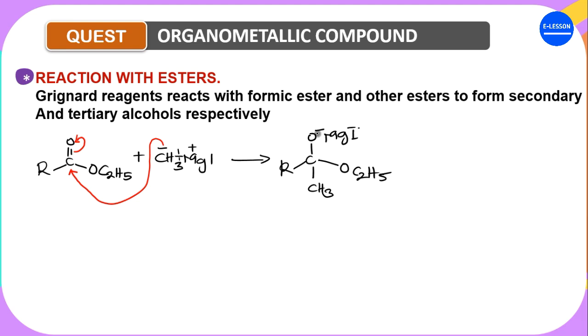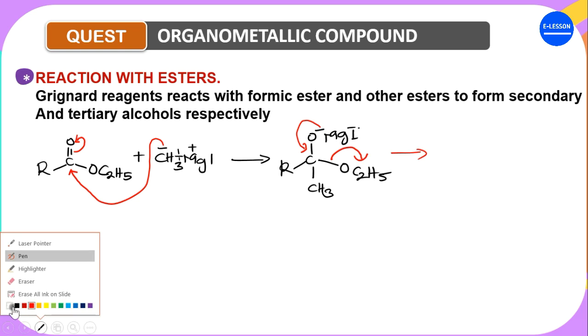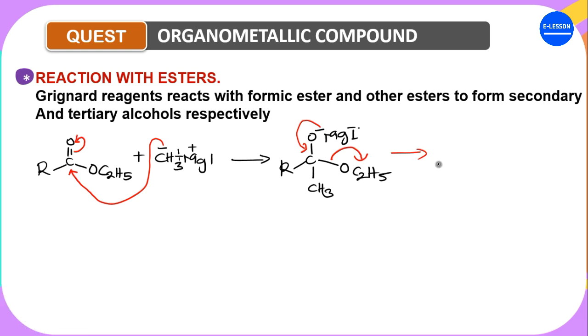How about if this group here kicks in here to form a double bond? This group will no longer be here. As this one is kicking in, this one is also kicking out. So we are going to form, first of all, a ketone, or maybe an aldehyde. We said this group is labile, it can kick out. As this one is kicking in, this one goes with it. So we are going to form R, C, CH3, and then a double bond.